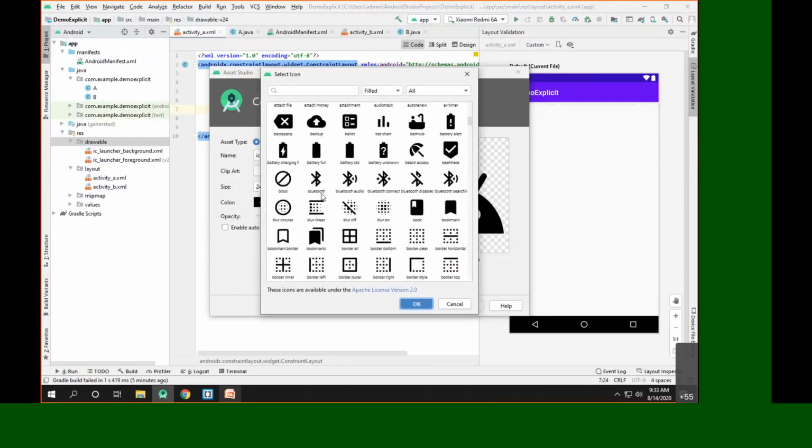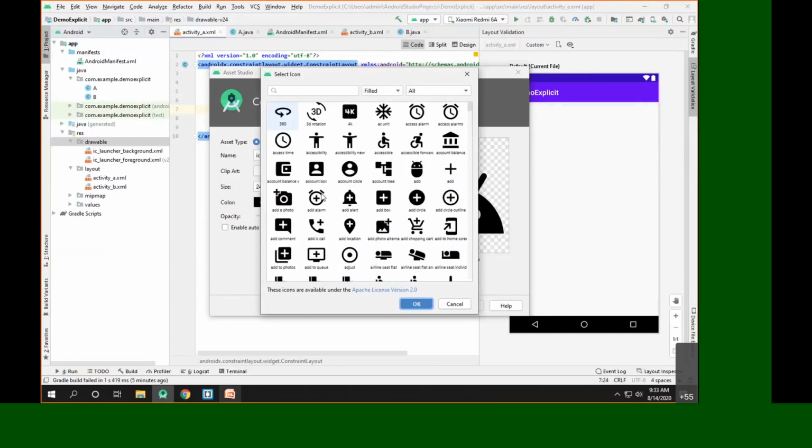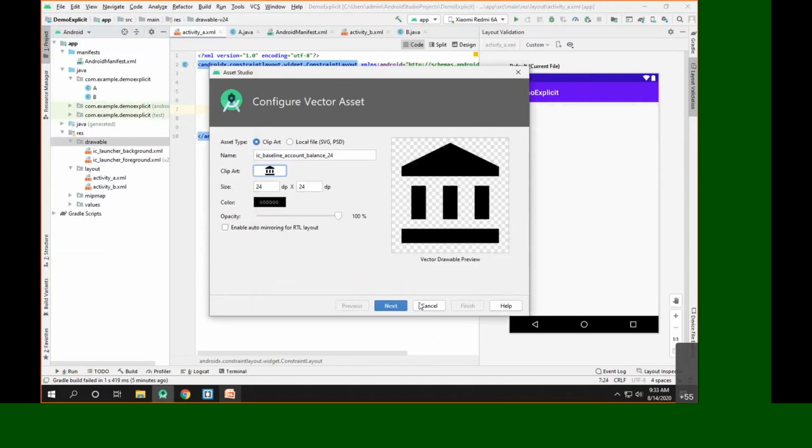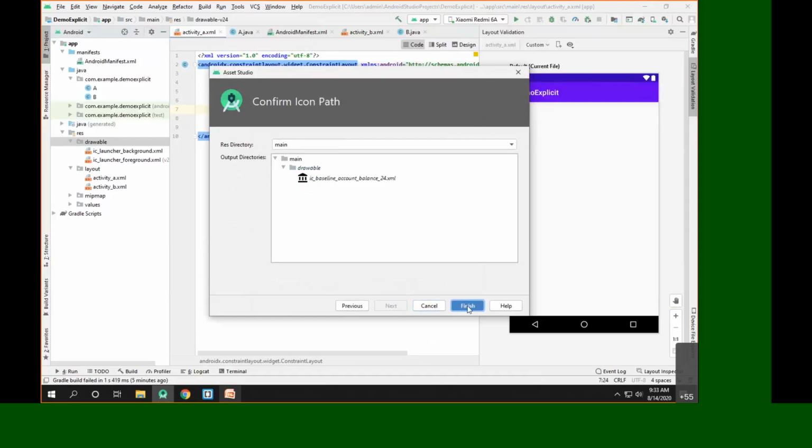Let me pick a good icon. So we'll choose this icon, and increase its size to, let's say, 100 dp. Then click on next and add it here.